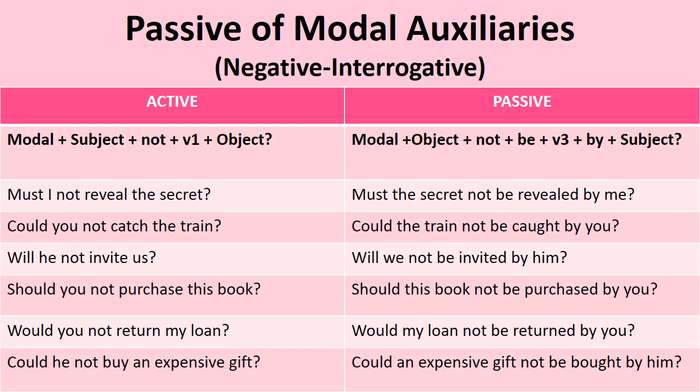Now the examples. Must I not reveal the secret? Passive: must the secret not be revealed by me? Could you not catch the train? Could the train not be caught by you? Will he not invite us? Will we not be invited by him?